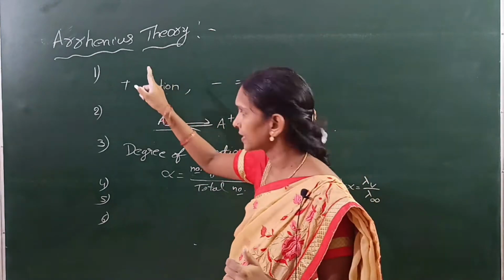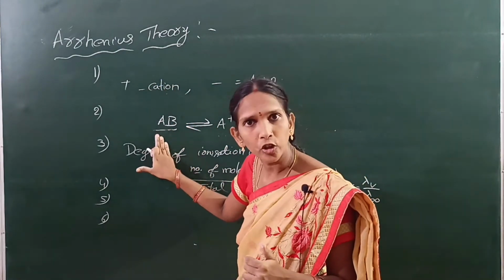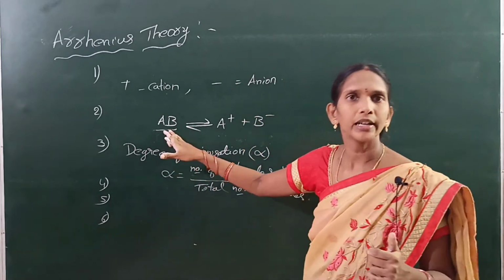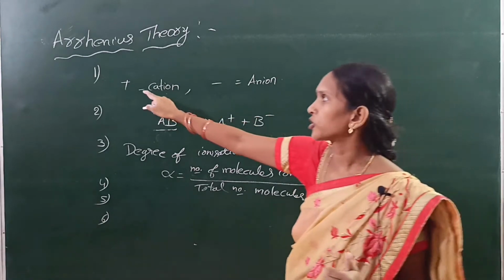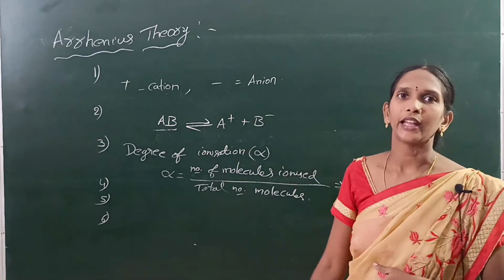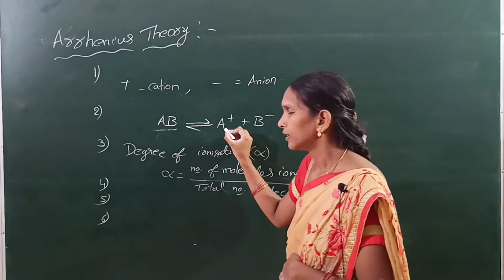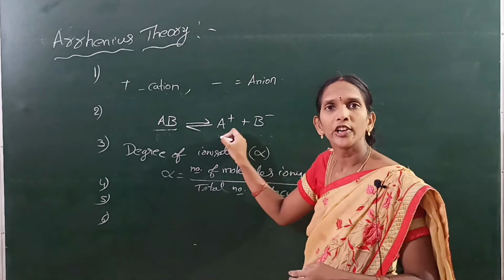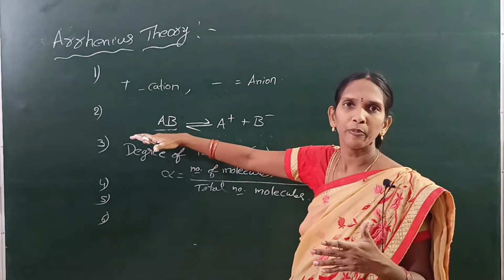The first point is that the electrolyte is dissolved in water and forms two types of charged particles. The positive charged particle is called cation, the negative charged particle is called anion. The next point is that the ions constantly combine to form an undissociated molecule.